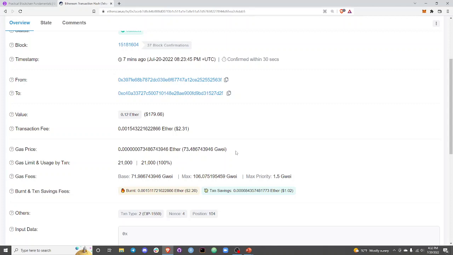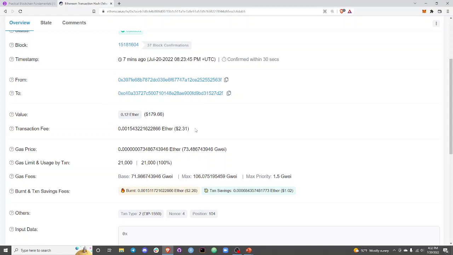And then if you're not willing to pay very much, you won't get included in the next block. People pay to kind of get to the front of the line. So you multiply these two, 21,000 times the amount of Gwei, and this is how much you end up with. They end up paying 0.0015 ETH. Not that great a deal, right? They sent $180 of ETH, and it cost them $2.